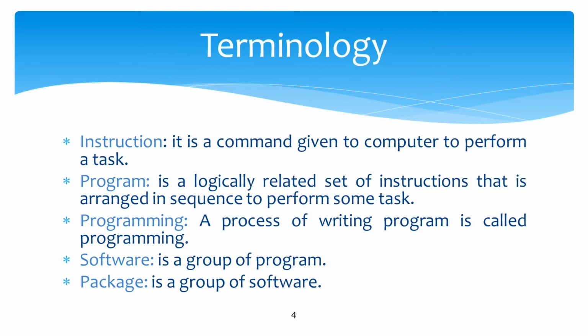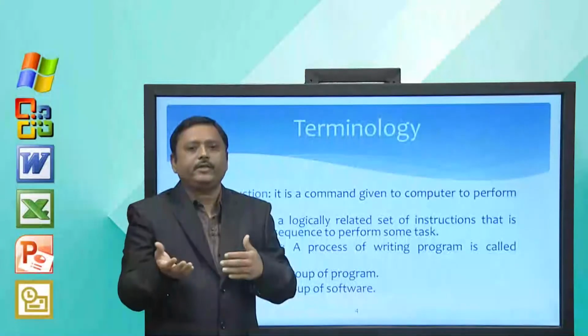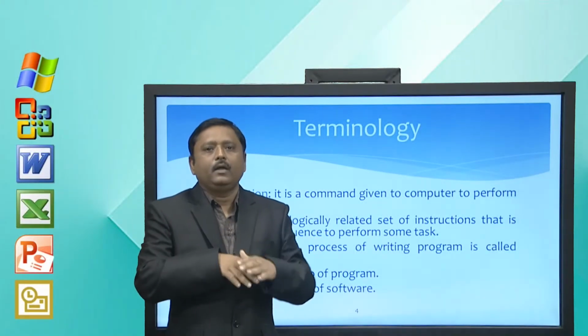Next is software. Now, suppose I have a few programs which are interrelated, then it is called software. For example, Microsoft Excel. Microsoft Excel is a software which provides facility for spreadsheet. In spreadsheet you can perform many tasks like sorting, searching, filtering, creating charts.